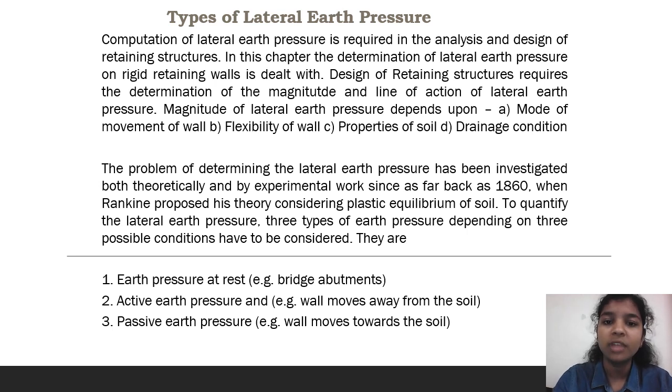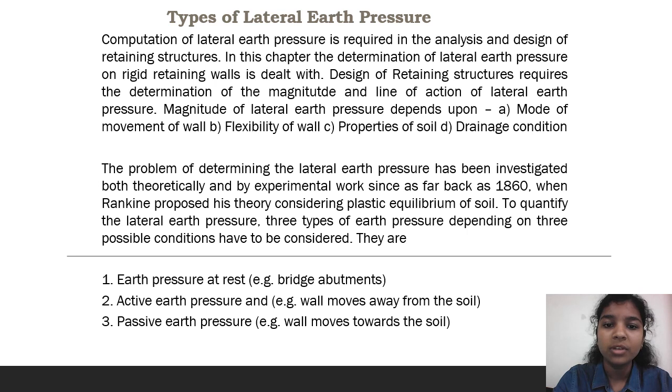The magnitude of the lateral earth pressure depends upon the mode of movement of the wall, flexibility of the wall, properties of the soil, and the drainage condition. As we know, lateral earth pressure is the pressure exerted by the soil, and it depends on how the wall moves, the flexibility of the wall, the properties of the soil, and its drainage conditions.